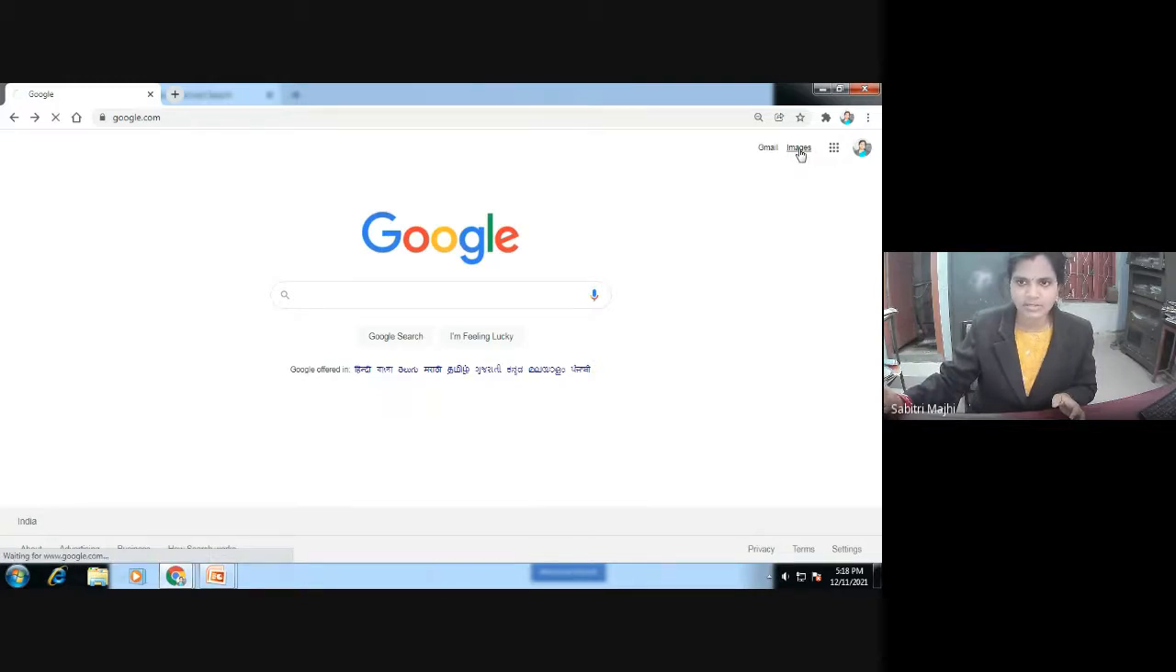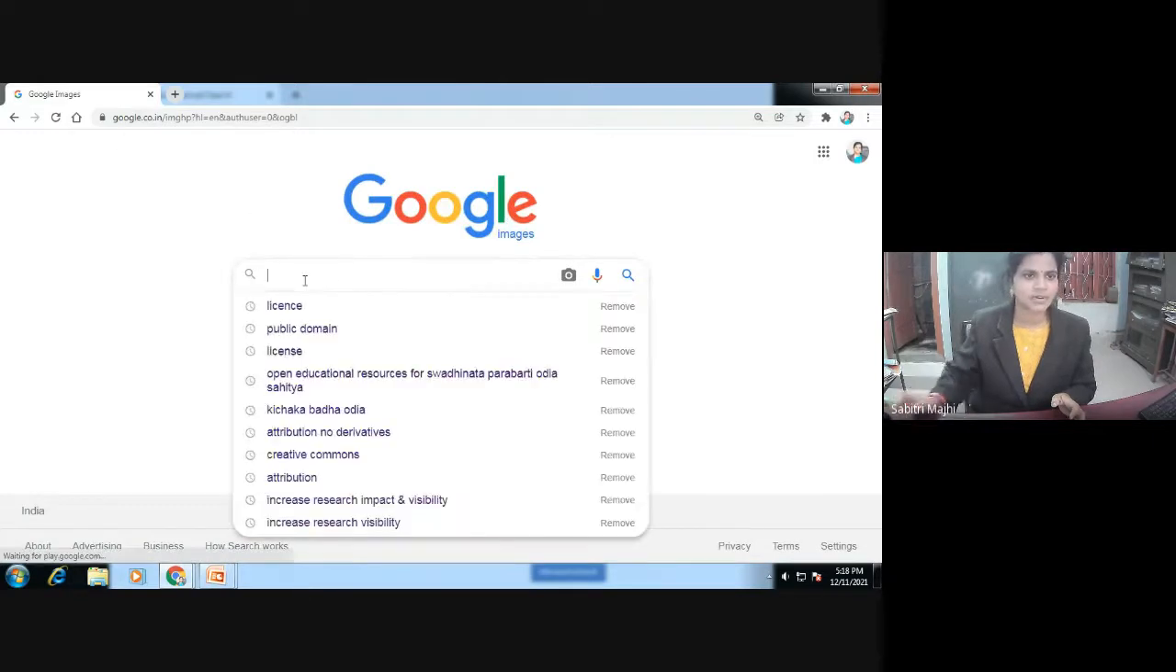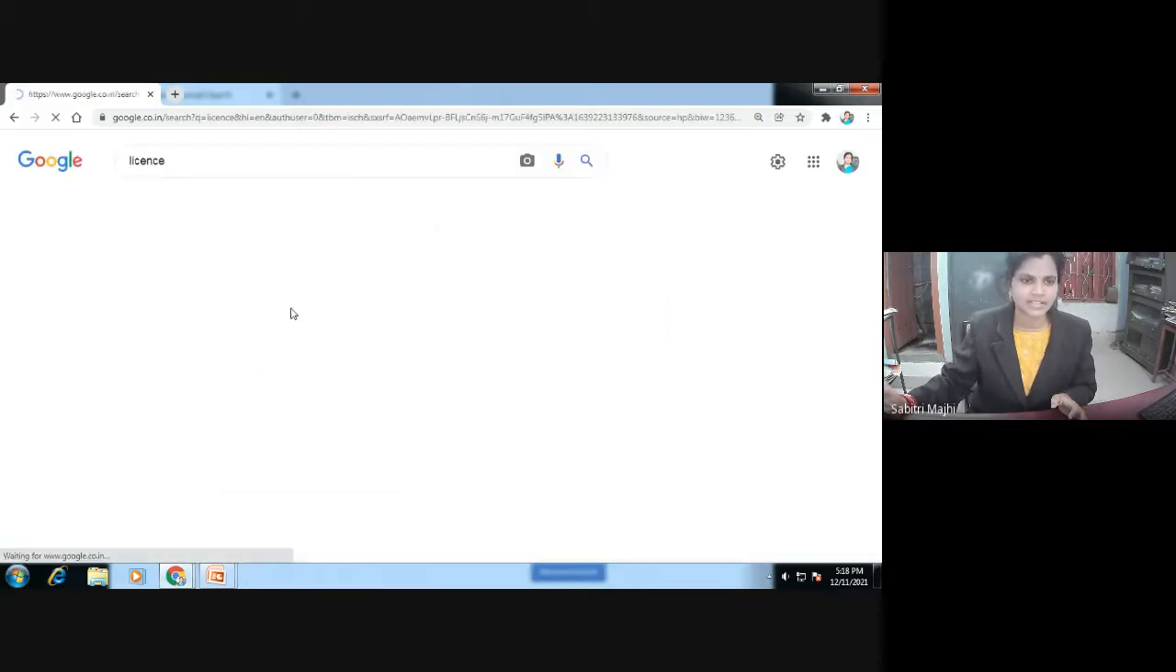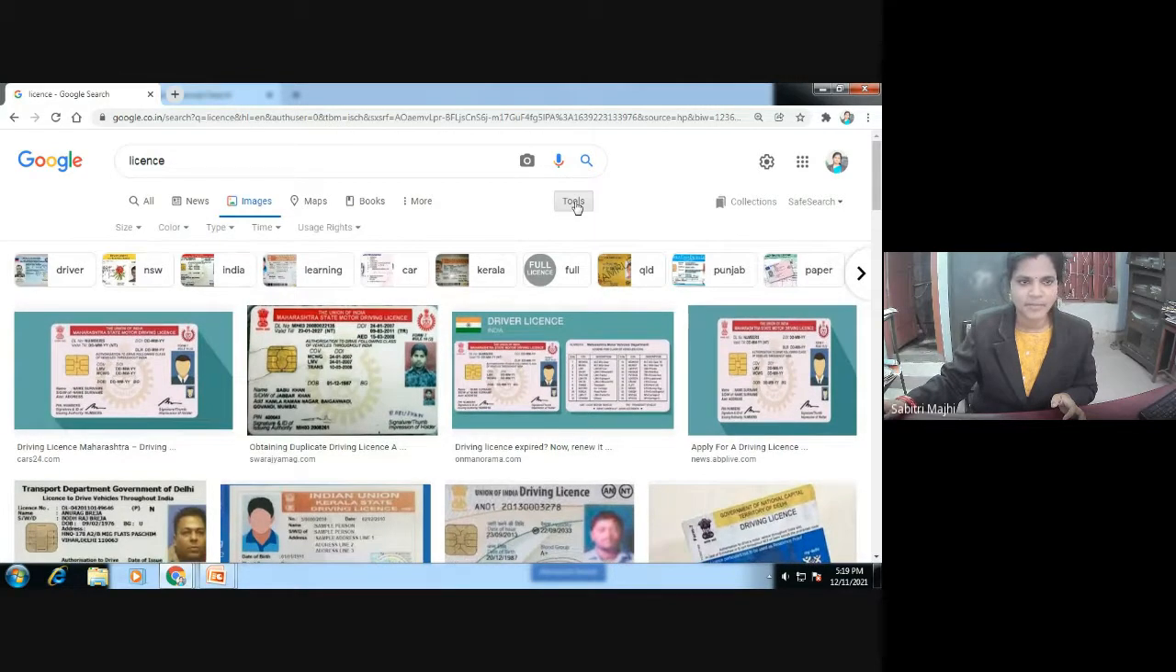So let us see the image. This is the way we search for images from Google Images. Suppose we are searching for an image, suppose license. These are the licenses available. Under Google Images, the Tools option is there, and here usage rights is there, and you see Creative Commons licenses are available.